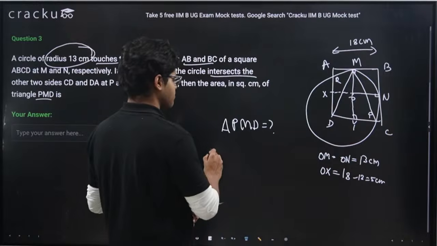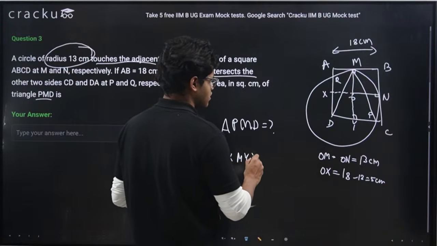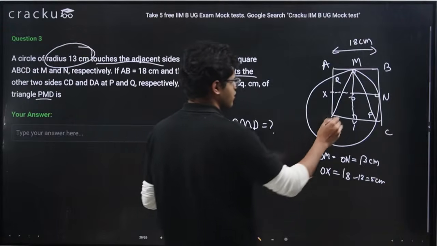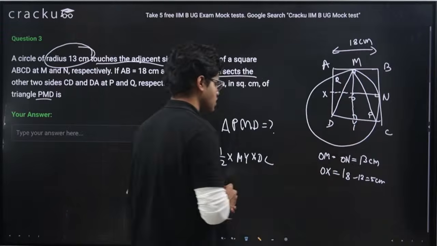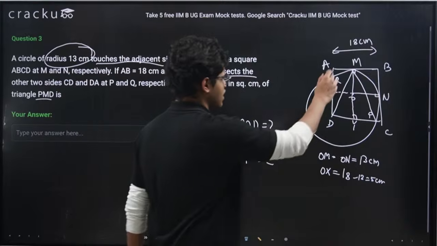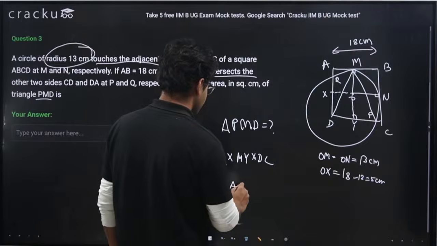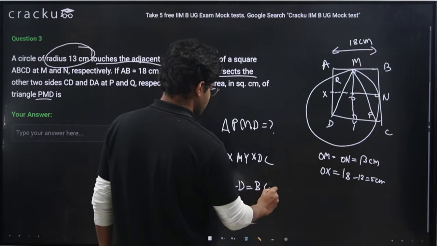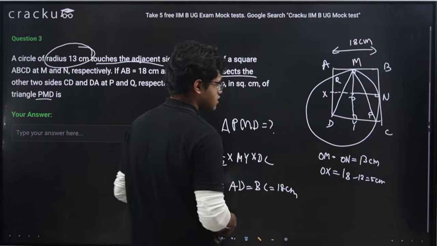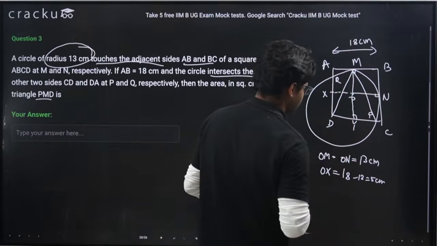So, area of triangle PMD I can write as half into MY into PD, half into height into base. Now, MY is nothing but equal to the side of the square, means it is equal to AD, equal to BC, so it is 18 centimeter, right? This length MY is equal to 18 centimeter.